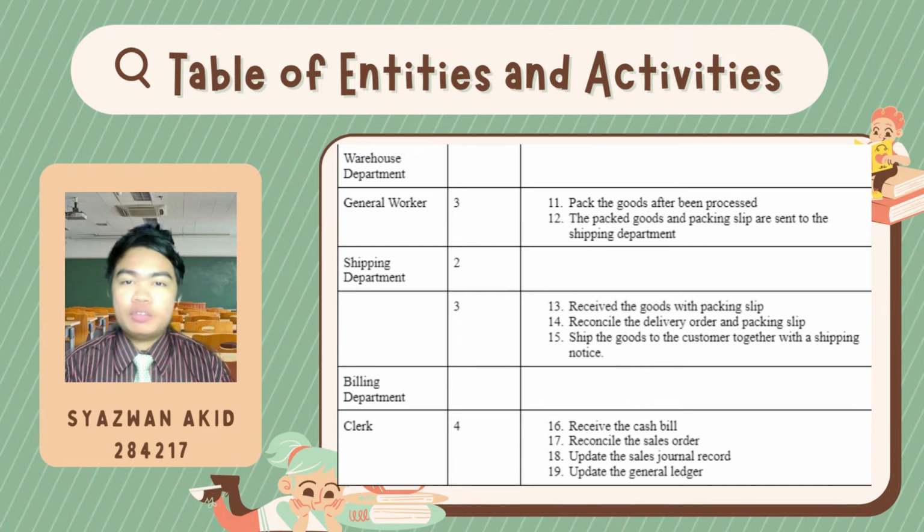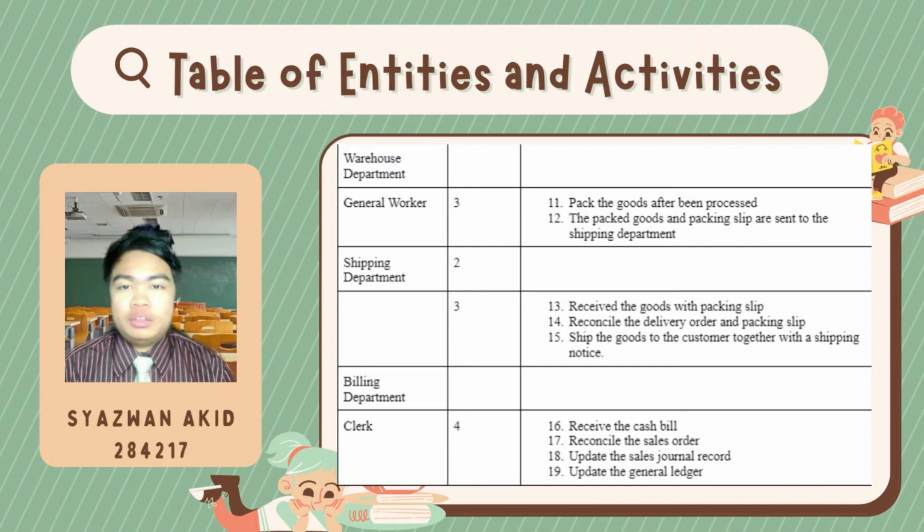The next entity we have is from the warehouse department. In the warehouse, we have the general workers working. They will pack the goods after the fertilizer has been processed. Next, the goods will be sent to the shipping department together with the packing slip.